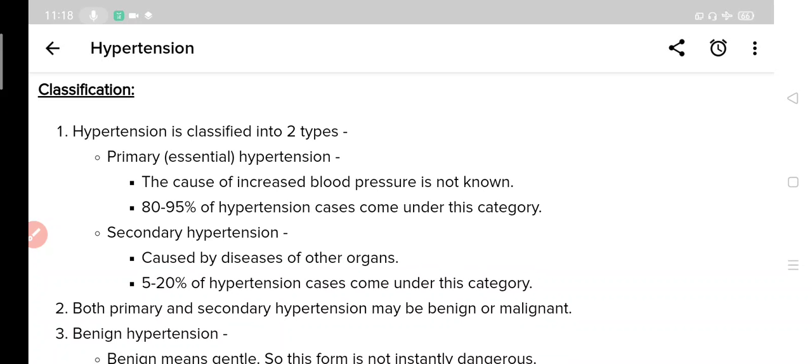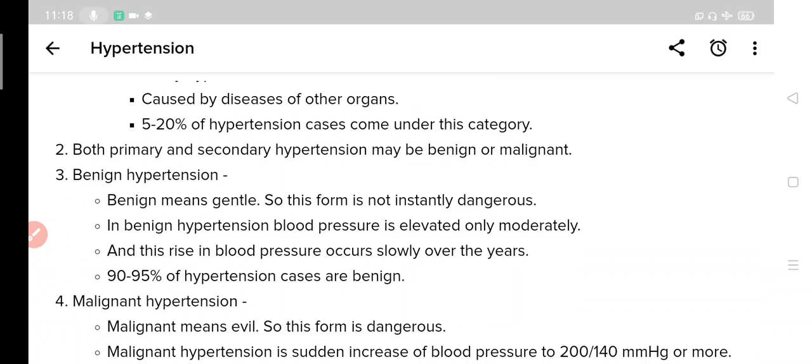And now coming to both these types of hypertension, they may be benign or malignant. That is, primary hypertension can be benign, and it also can be malignant. And similarly, secondary hypertension may also be benign and may also be malignant. So what is benign and what is malignant?